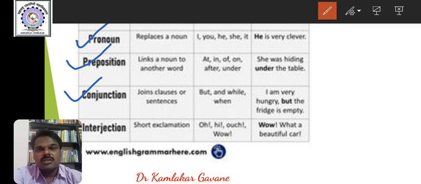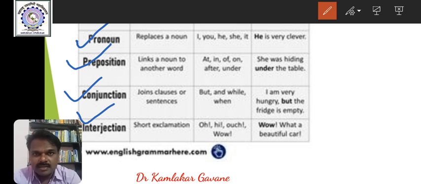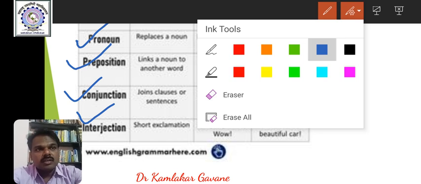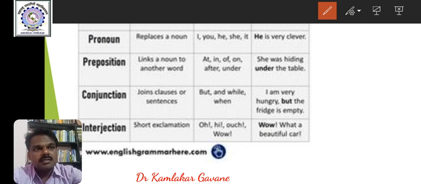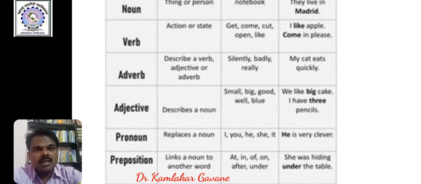Conjunction joins two clauses or two sentences. Conjunction is a word which joins two clauses or sentences. And interjection. Interjection is a word which expresses sudden feelings. Right? I hope you find these 8 definitions.